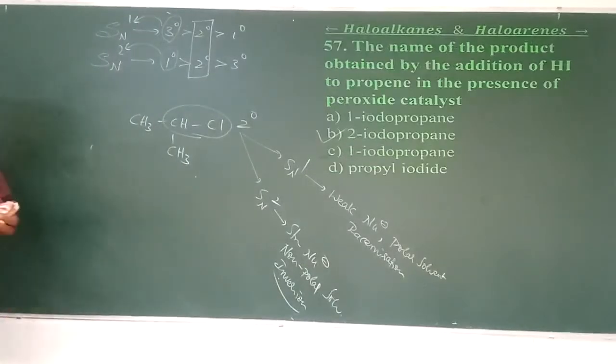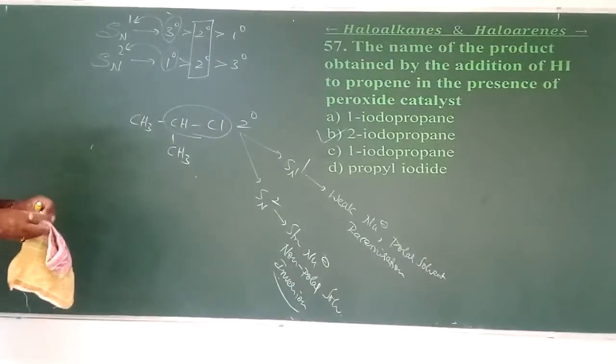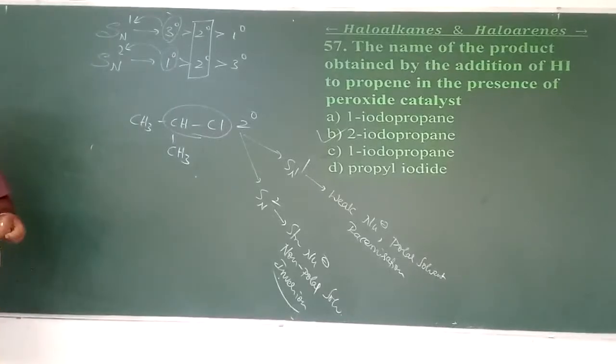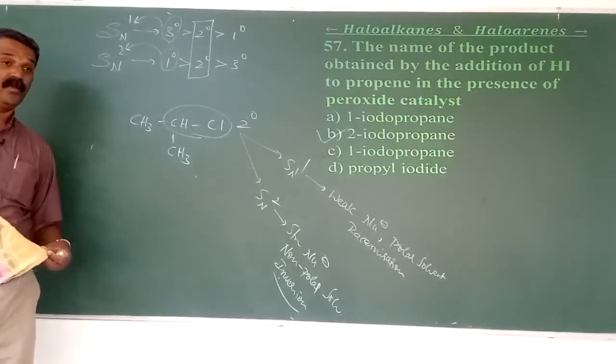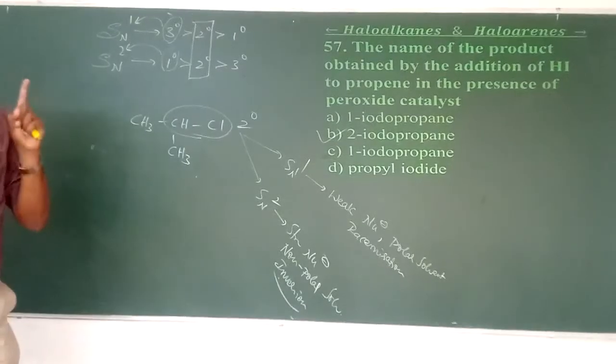Let us now move on to the 57th question. The name of the product obtained by the addition of HI to propene in the presence of a peroxide catalyst. Don't get confused; in the previous MCQs I already discussed that. Peroxide effect is called the anti-Markovnikov rule if and only if it is HBr.